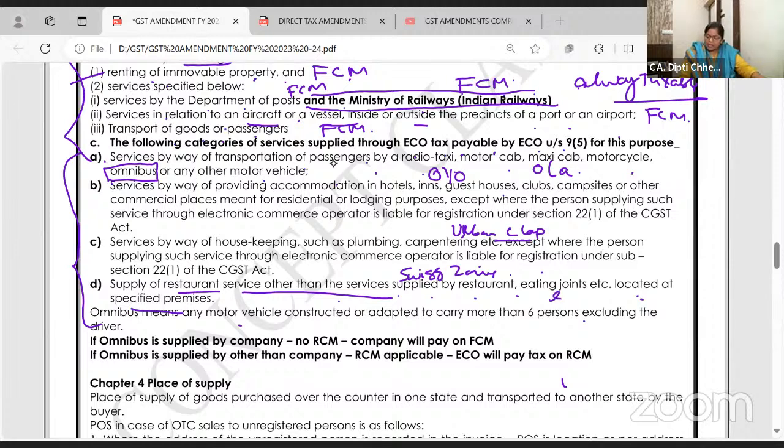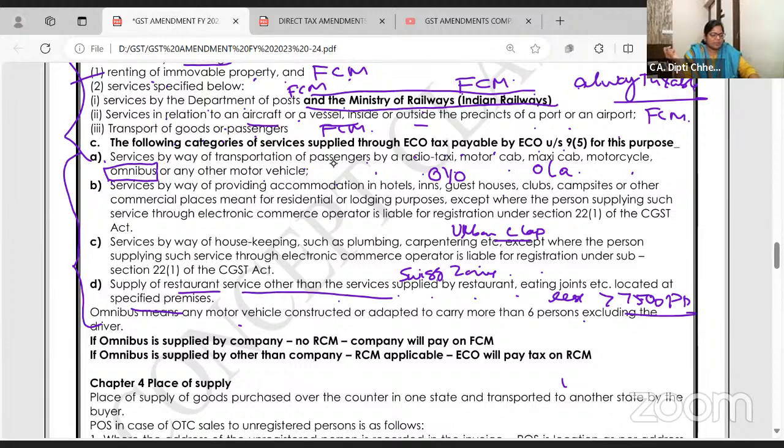Specified premises are those restaurant where lodging boarding is there and the room rent per day is exceeding 7,500. Are you all with me? If attached restaurant to ITC is the ITC ka restaurant and their Dakshinayan is there. So like that it is there. And there if the room fare is more than 7,500 and they are not covered. Other than this, all the restaurants giving their service through e-commerce operator will pay tax under RCM.